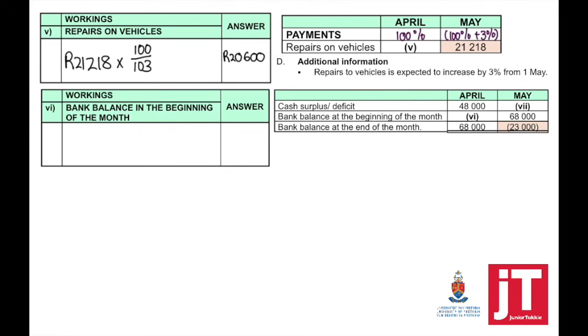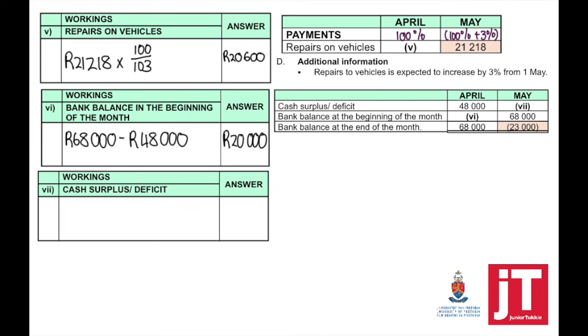So to calculate the bank balance in the beginning of the month, we need to look at April. There was a cash surplus. How do I know it's a surplus? There's no brackets on 48,000 and our end balance is 68,000, which means that the balance in the beginning was 20,000. A reminder, your closing balance of April will be my opening balance in May.